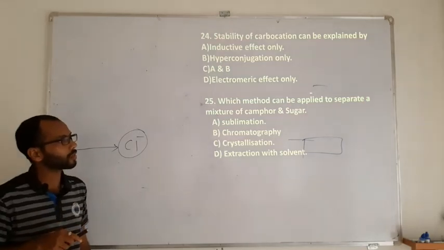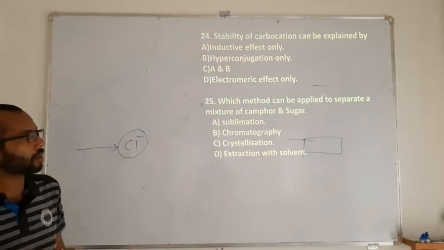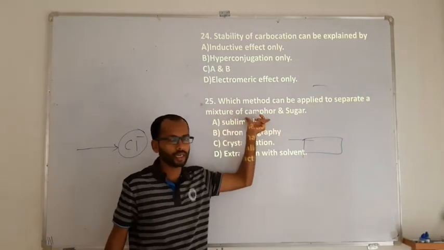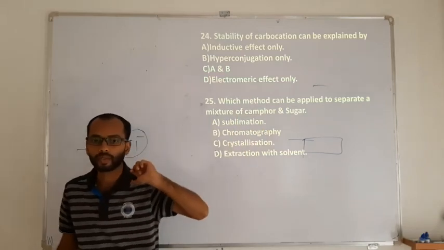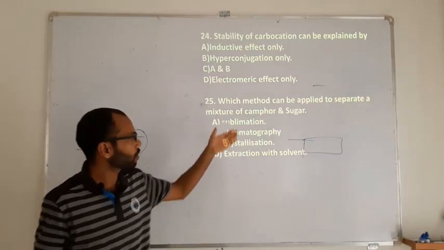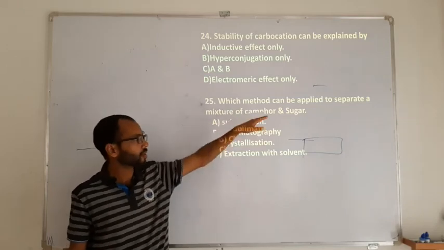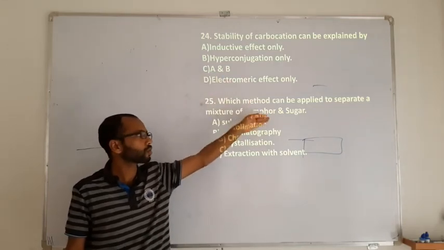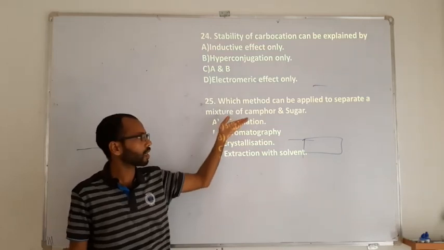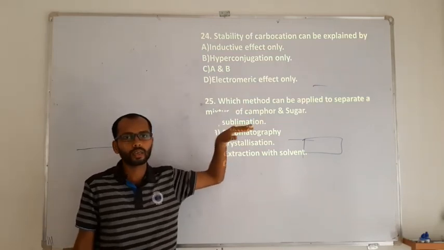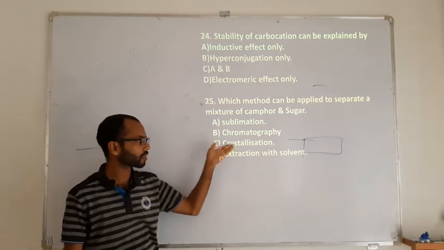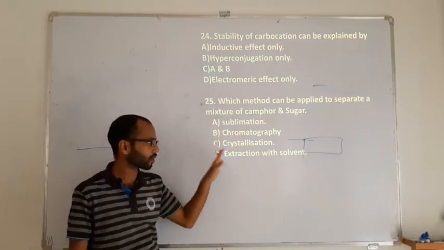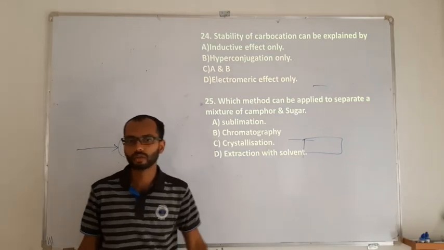Then which method can be applied to separate a mixture of camphor and sugar? So you are having an idea. Camphor undergoes sublimation, whereas sugar does not. So go for the sublimation method, because under sublimation the camphor gets evaporated and it gets separated. Sugar will remain there only. So by a simple sublimation one can separate. We can go for crystallization also, but basically it is going to be sublimation. Chromatography is not going to be, solvent extraction is also not going to be.